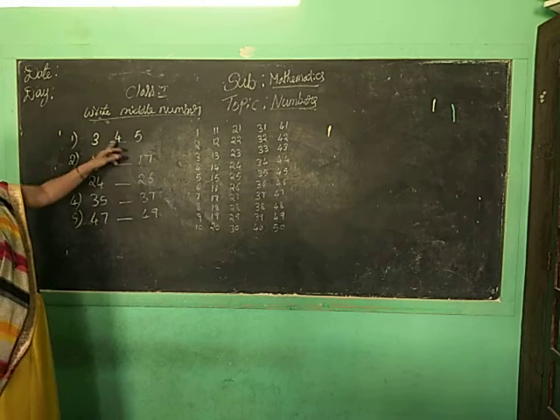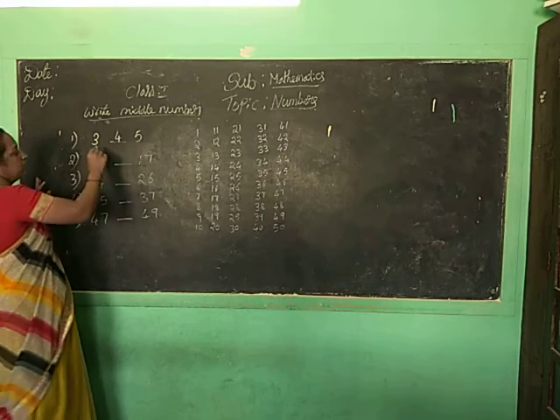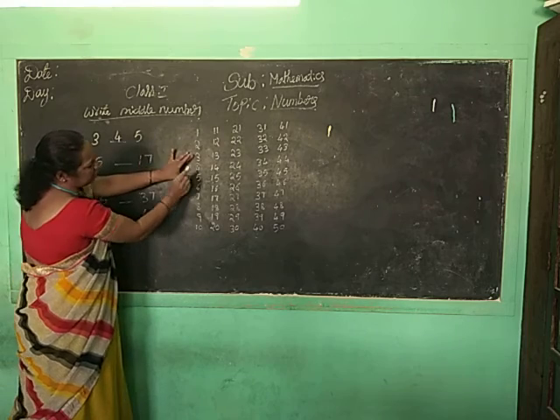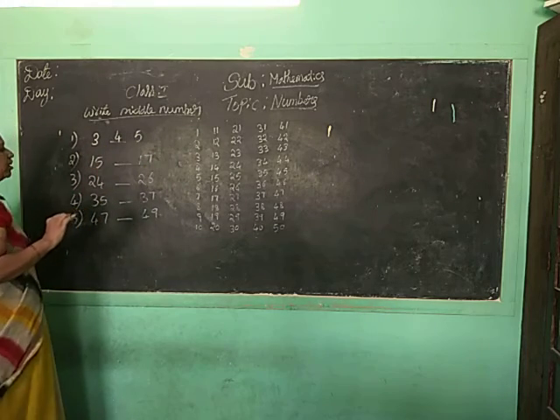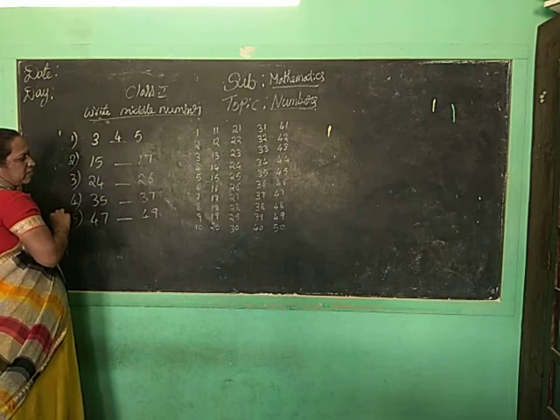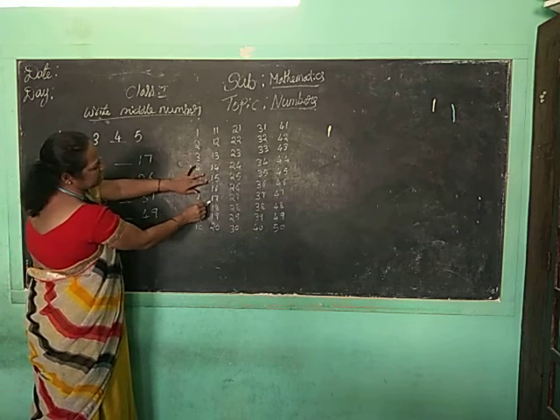See, before 4 is 3, after 4 is 5. So the middle number of 3 and 5 is what? 4. 3 and 5, middle number is 4. Okay. Now the middle number we have to write, 15 dash 17. Here is 15 and 17 is there. Middle number is what? 16.